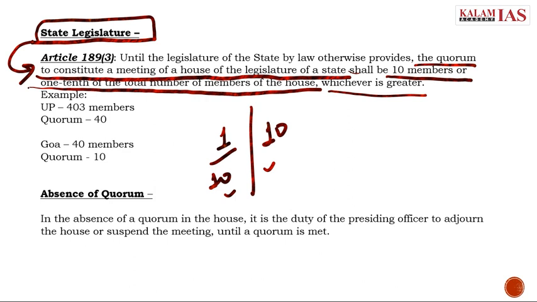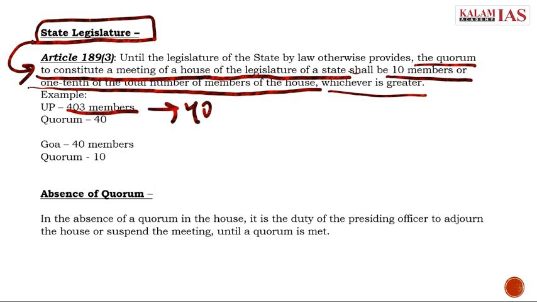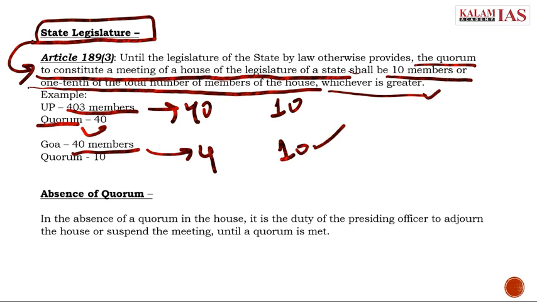In UP, we have total strength as 403. So, 1/10 of this will be 40, right? And on the other hand, we have 10. Which one is greater? 40, right? So, the quorum in UP will be 40. Same way, in Goa, we have 40 members. Now, the 1/10 of 40 is 4. And on the other hand, we have 10 members. We have to choose which one is greater. 10. So, quorum in Goa will be 10 and not 4.